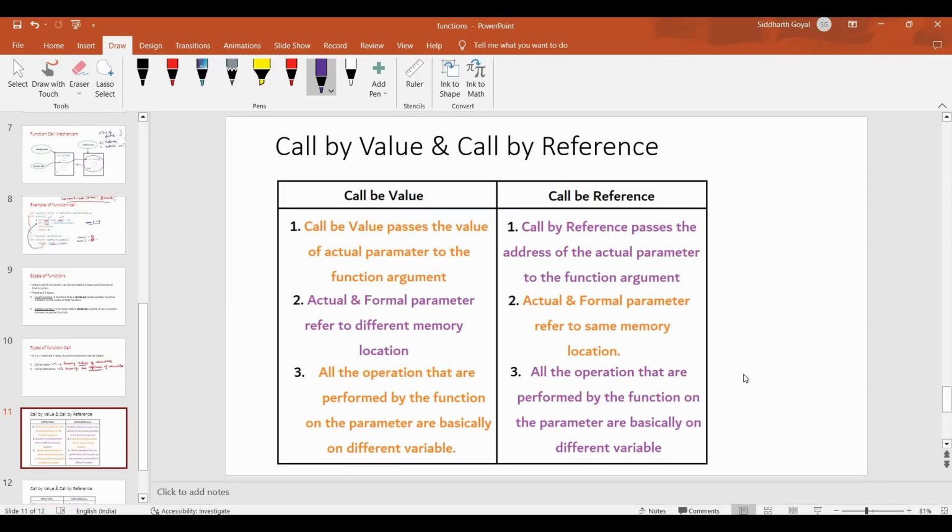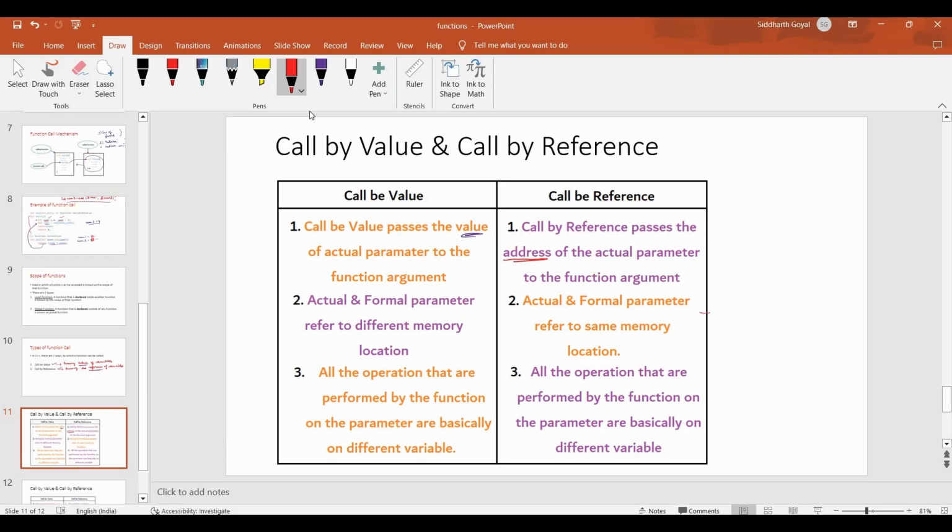In call by value we pass the value of the actual parameter, right? In call by reference we pass the address of the actual parameter. In call by value, actual and formal parameters refer to different memory locations, obviously, because we are passing the value that is stored in a separate variable.